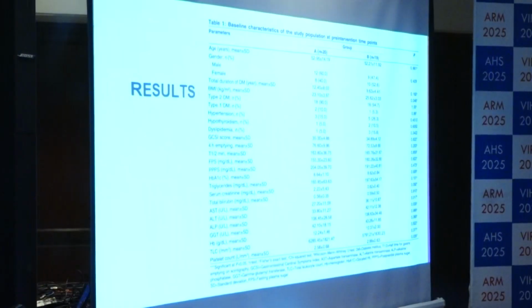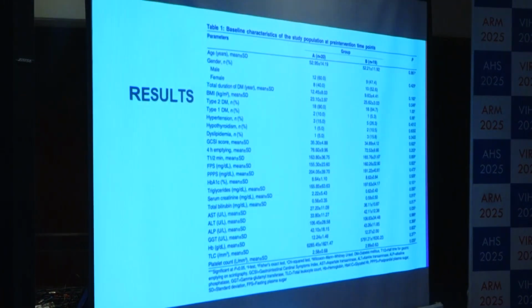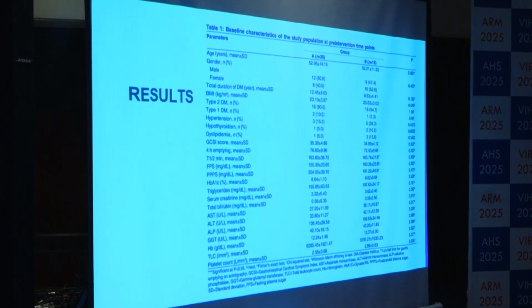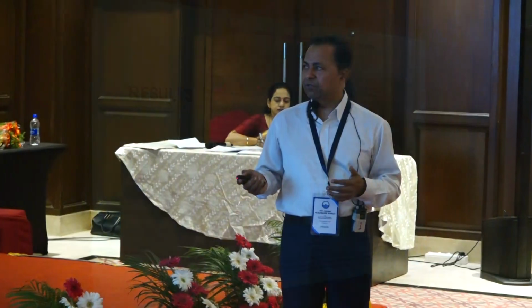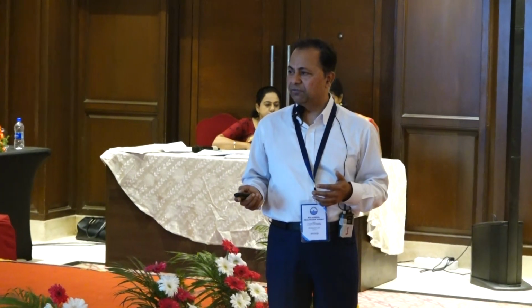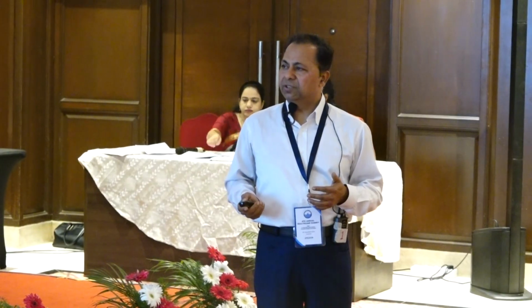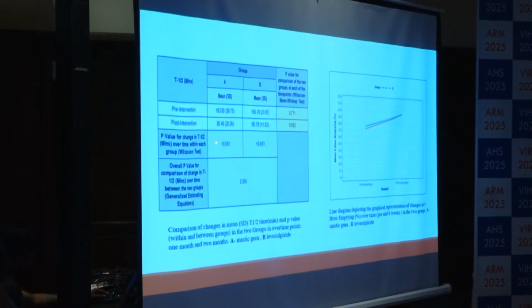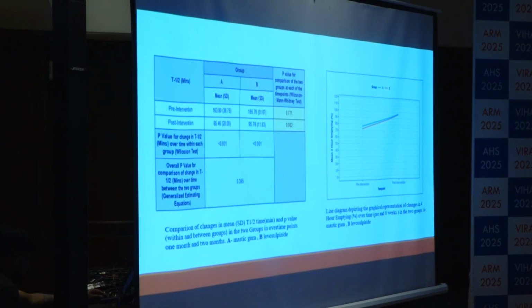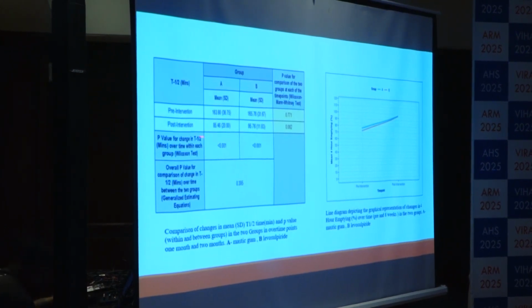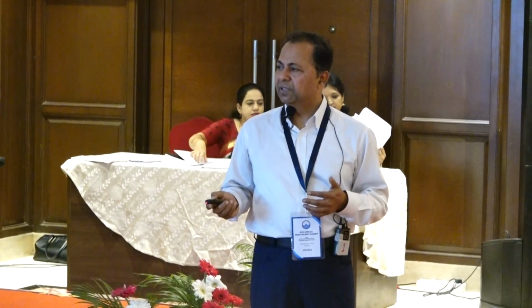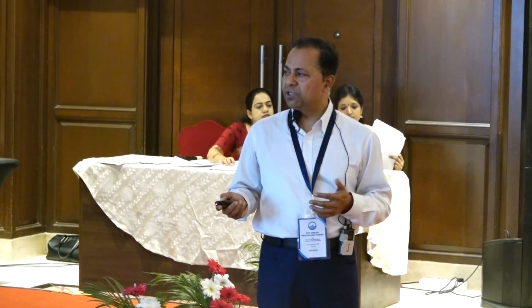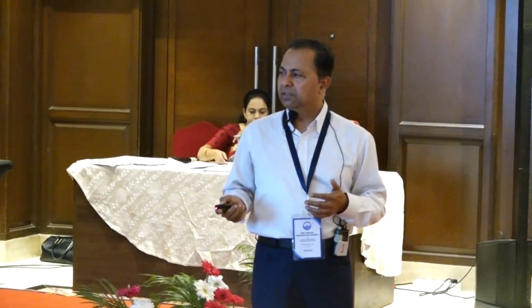So let us discuss the results. If we consider the demographic profile of these patients, age, sex distribution, male-female ratio, they were almost equal. They also were equal in glycemic control, with no difference. The P-value was not statistically significant. So this is levosulpiride arm A. This is Pistacia lentiscus, basically a significant reduction in the T half of the gastric emptying. Earlier it was 180, then this is the line diagram depicting the graphical presentation of change in 4 hours emptying.